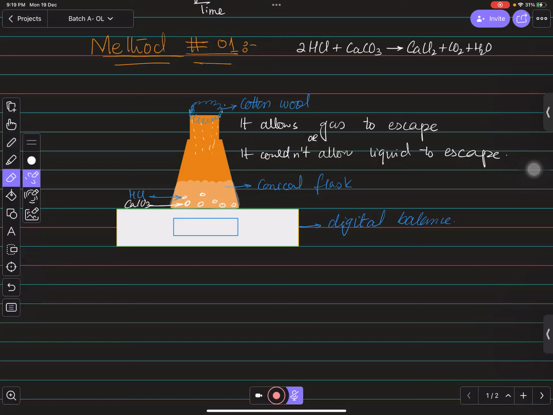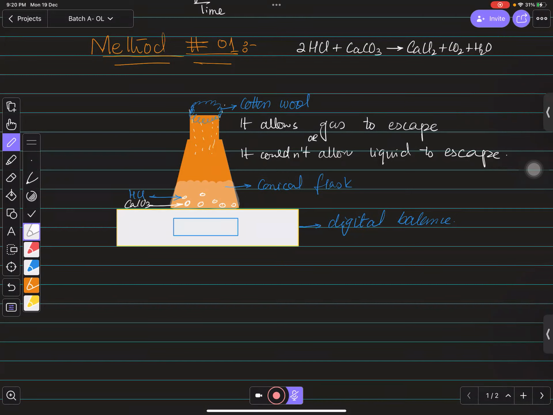You need to keep measuring the mass on the digital balance at different times, right? आप हर एक मिनट बाद या whatever you need to make a scale on yourself, right? Have 1 minute, या 2 minute, या 5 minute, या 50 second, या 30 second, whatever you need to take a scale on your behalf. But after every that time, for suppose 30 seconds, you need to check the reading on the balance until it stops, or becomes constant, right?